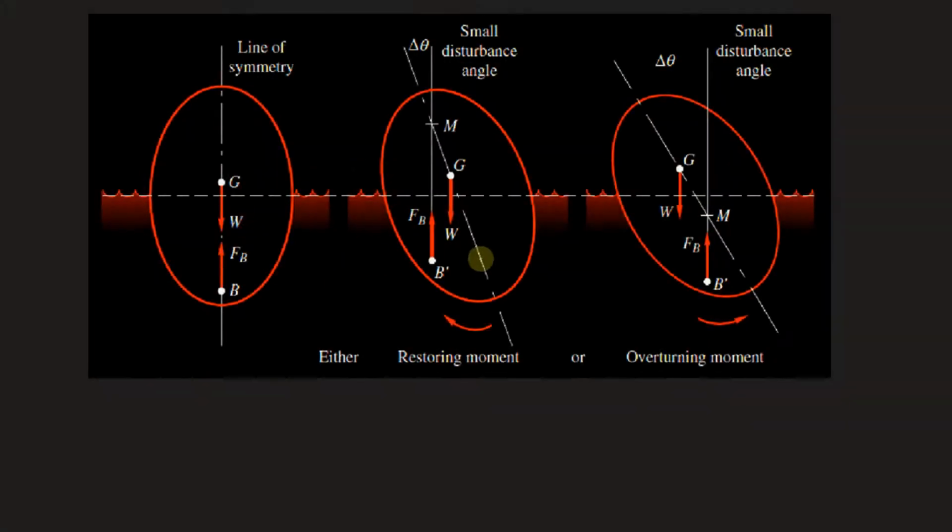Now in this diagram we can see the condition of stable equilibrium for a floating body in terms of metacentric height is as below. If the metacenter is above the center of gravity, that means when we say GM is greater than 0 or positive, which means M is above center of gravity, M here is the metacenter, so we say the body is in stable equilibrium.